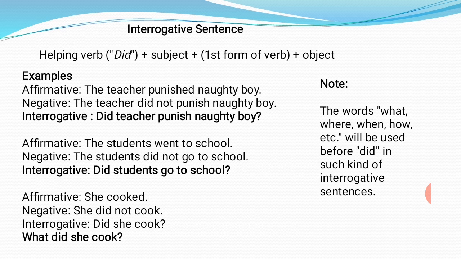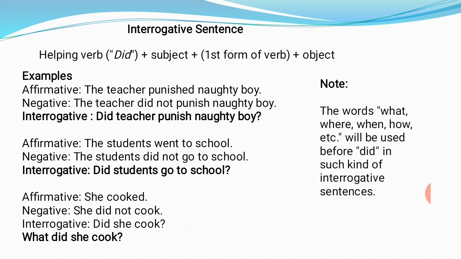Go to school. She cooked food. Negative will be she did not cook. And interrogative will be did she cook. And if we have to put a WH word, then that will be added before the helping verb. What did she cook? And what are the WH words? What, how, where, when, etc. And you have to note this thing and keep it in your mind.